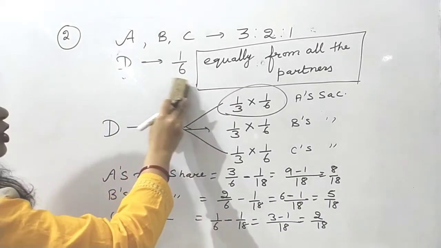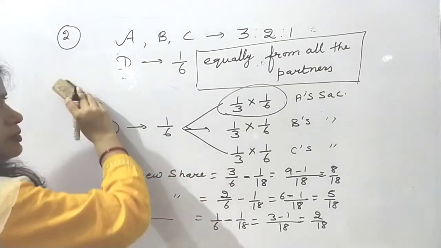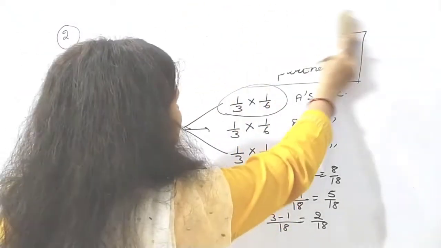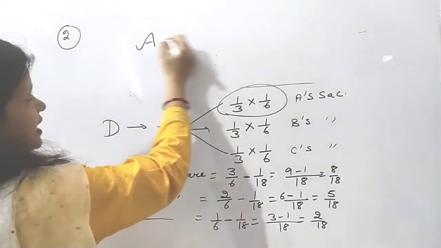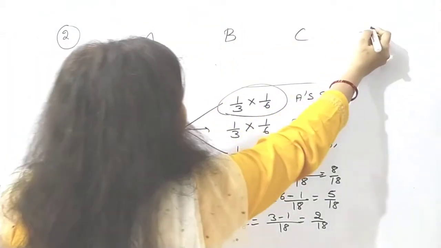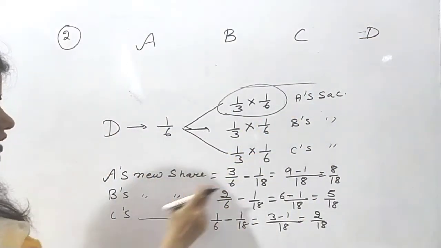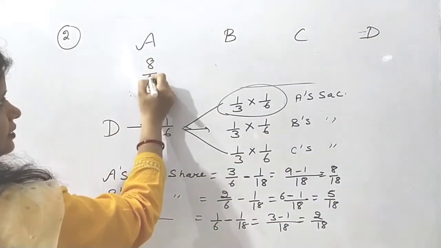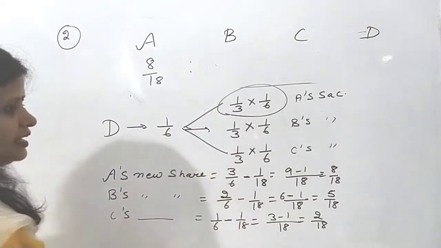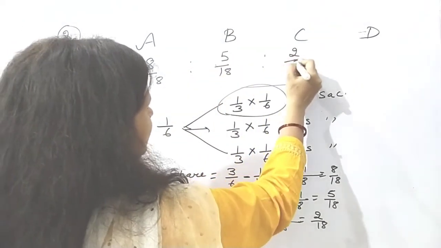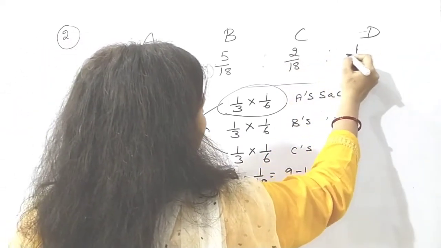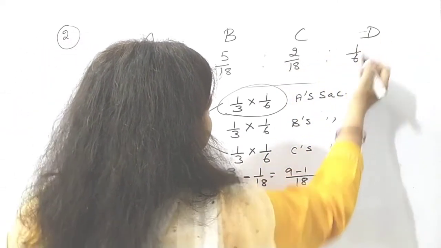D's share you already know, D is getting 1/6. So the new PSR will be A, B, C and D. How much is A getting? 8/18. How much is B getting? 5/18. What about C? 2/18. And what about D? 1/6.